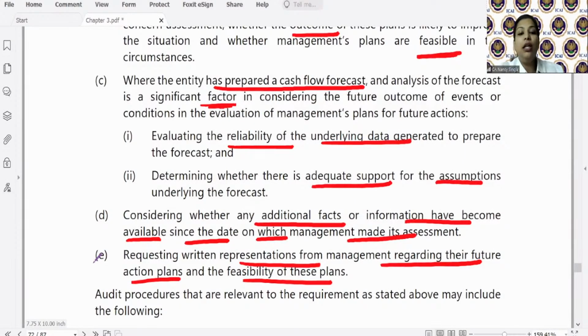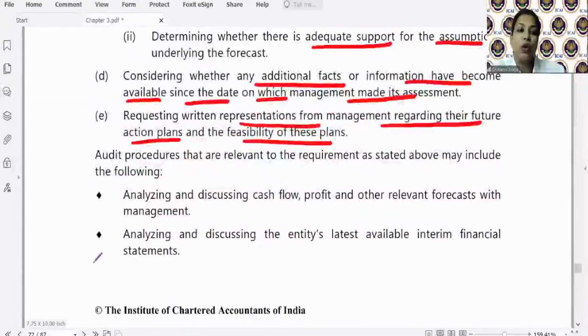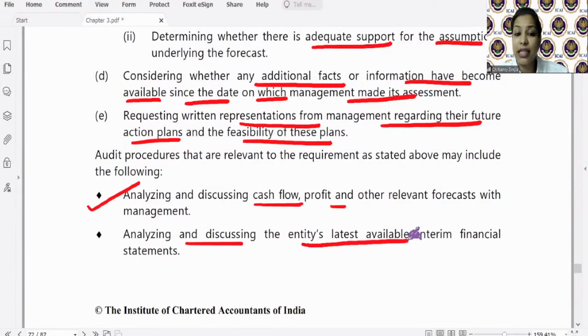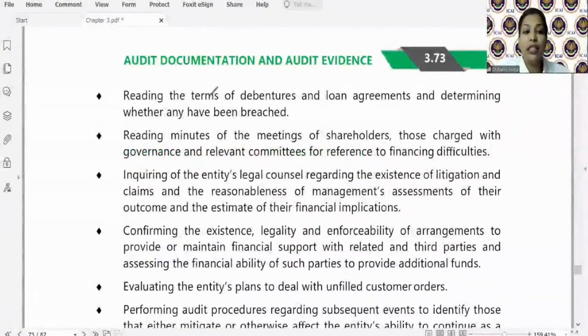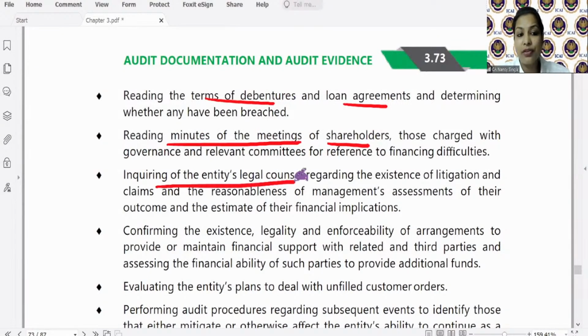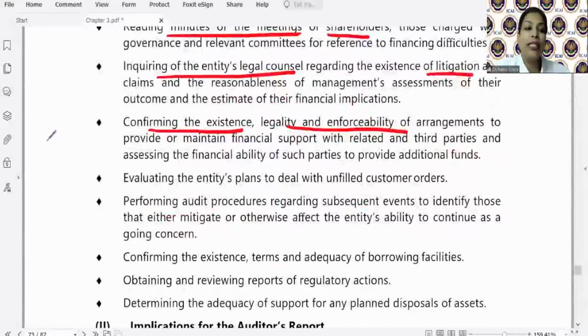ठीक है. Further, with respect to all this, auditor may perform various audit procedures like analyzing and discussing cash flow, profits, analyzing, discussing the entity's available interim financial statements, है ना. तो जून का देख लो आप. Reading the terms of debentures and loan agreement, reading the minutes of the meetings of shareholders, inquiring the entity's internal legal counsel if it is relating to some litigation, then confirming the existence, legality, enforcement of arrangements, है ना. Let's say the company has to pay a loan of 5 CR. Earlier this bank was not willing to renegotiate. Now it has renegotiated, है ना.